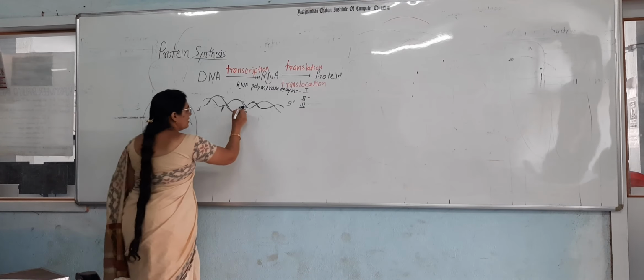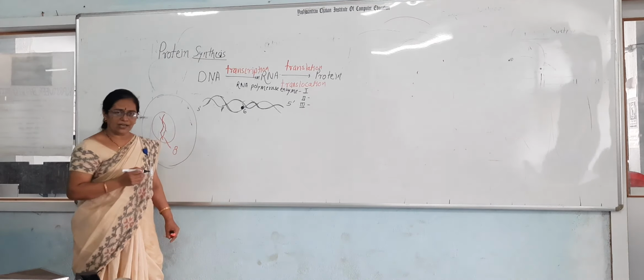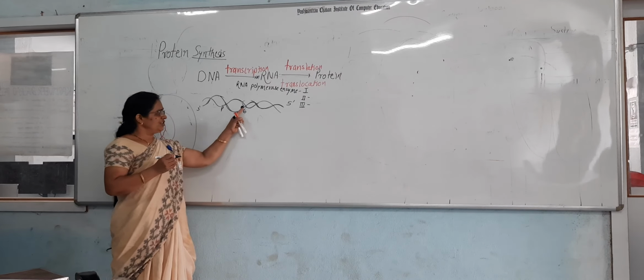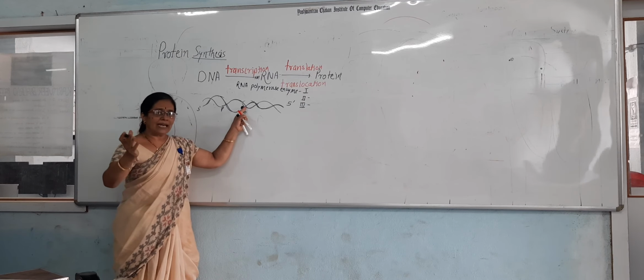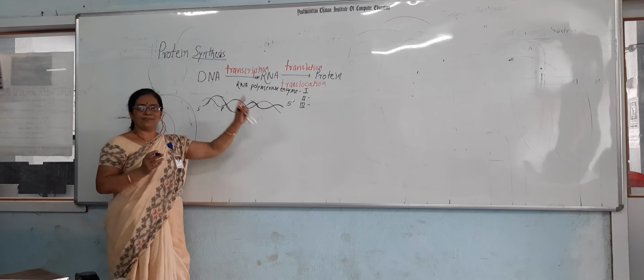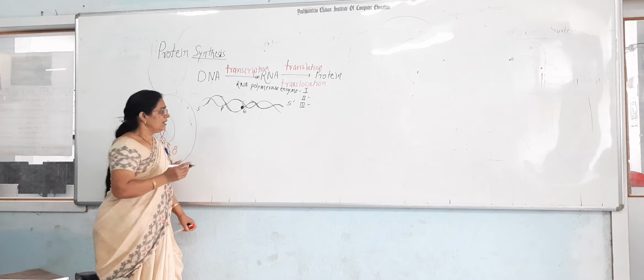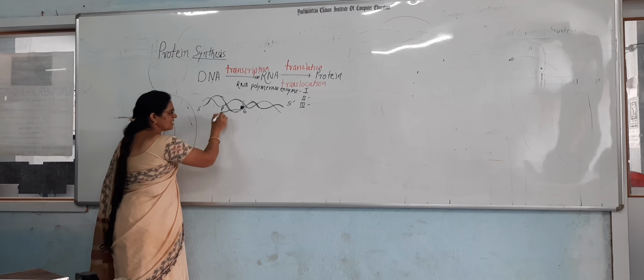So this is the signal sequence. It is called the promoter. The structural gene is required. This is the structural gene. With the help of that, the RNA is synthesized, and here the enzymes are necessary. With the help of that promoter, the RNA is synthesized.